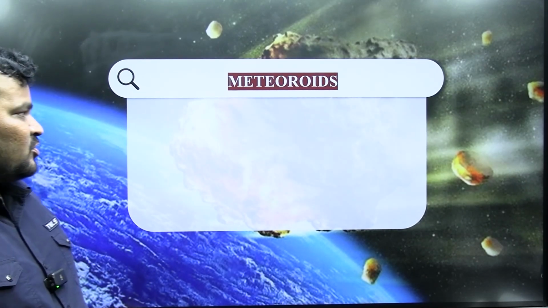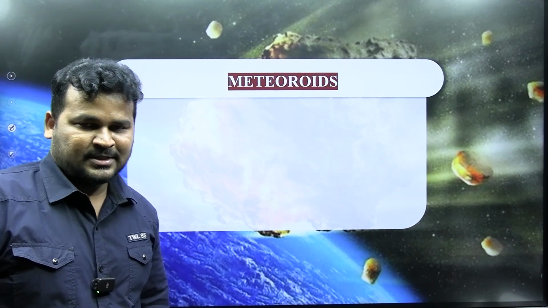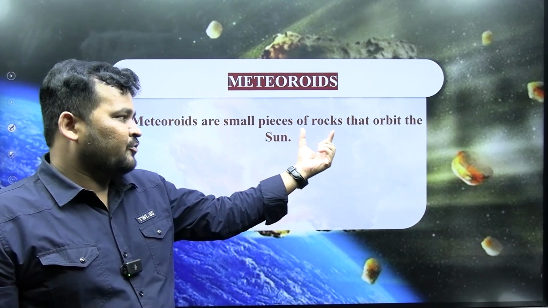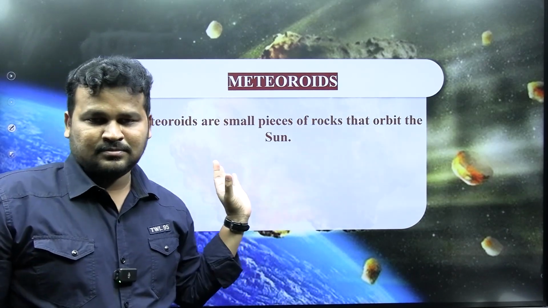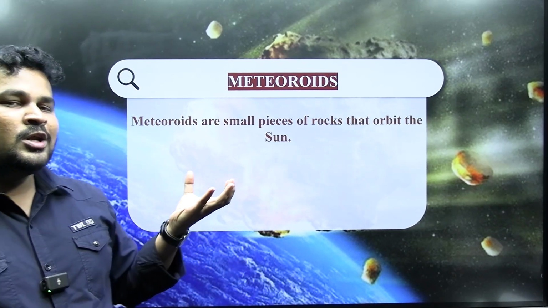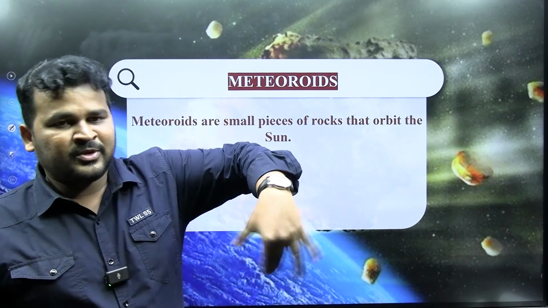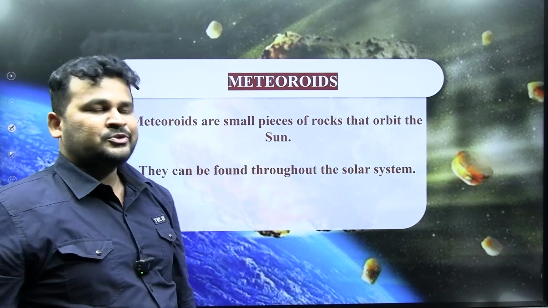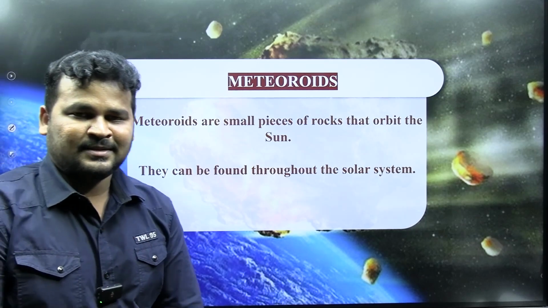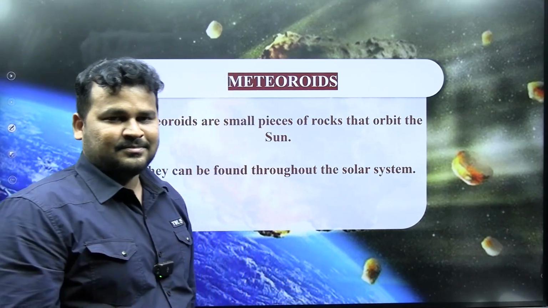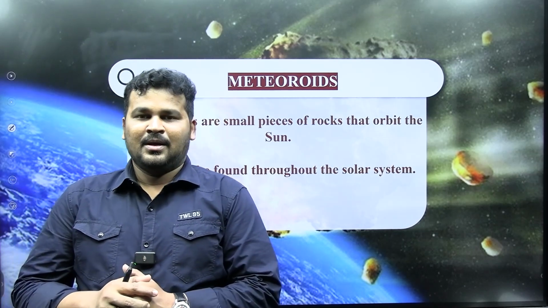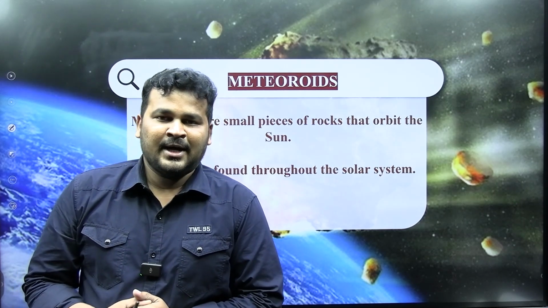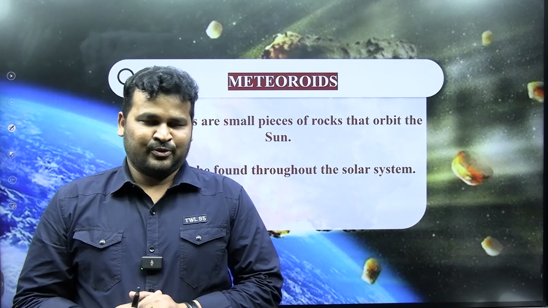Next after that, meteoroids. Meteoroids are small pieces of rocks that orbit the sun. They can be found anywhere throughout the solar system, not only in between Mars and Jupiter.